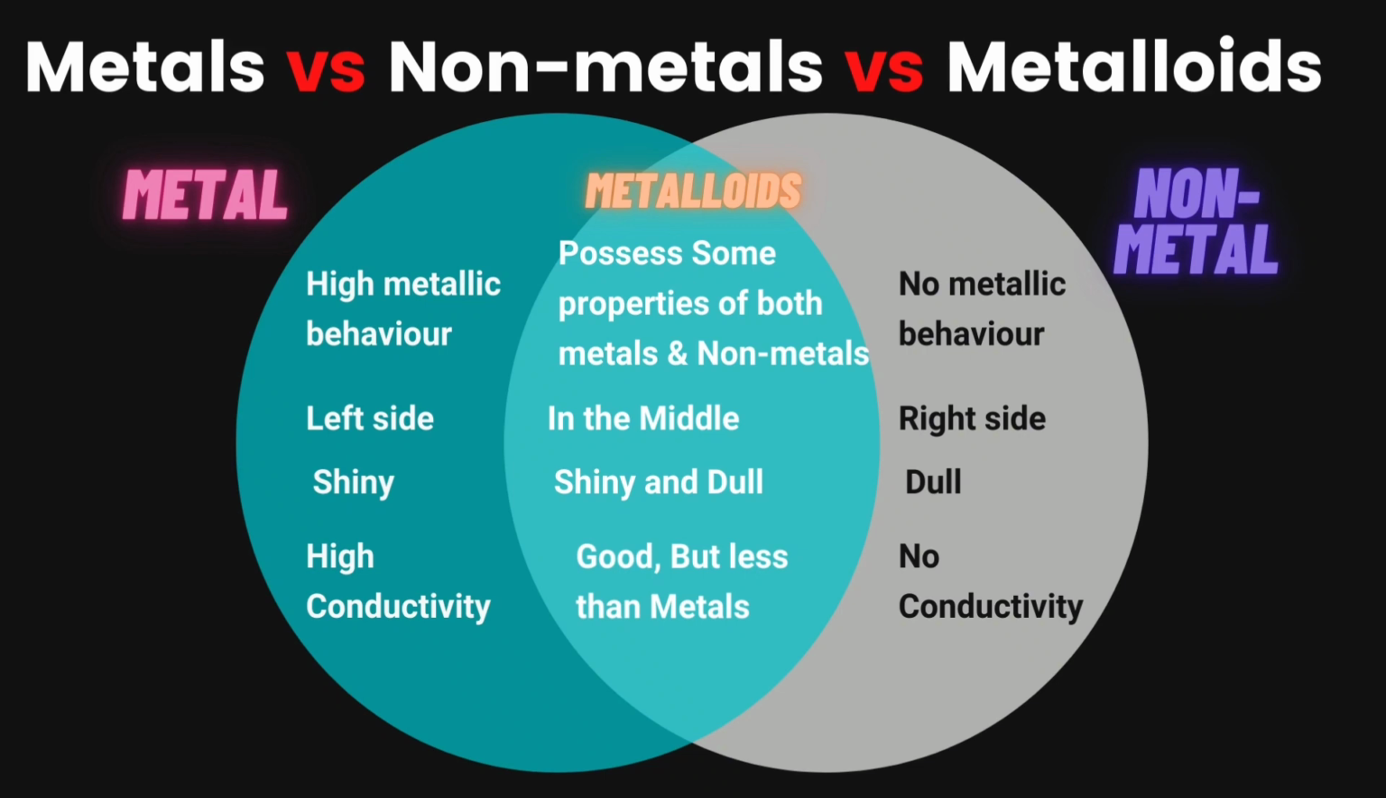Some of the few examples of metals include iron, nickel, and copper. Non-metals include iodine, bromine, helium, etc.